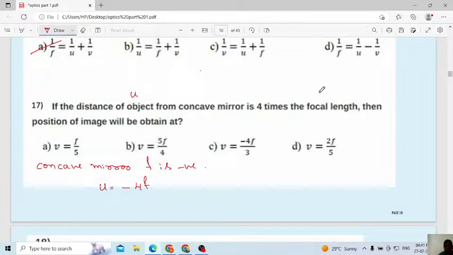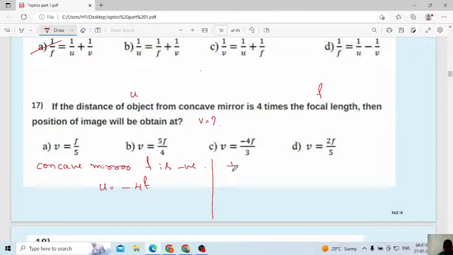Okay, 4 times of f, then the position of the image will be obtained at. What is the position of the image? They are asking V. Calculate. Already U I told, F. U is given, V is given. Do it. Substitute. You know the formula. Substitute, you will get the answer.